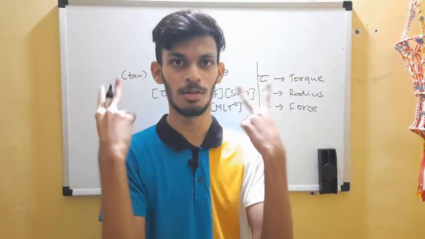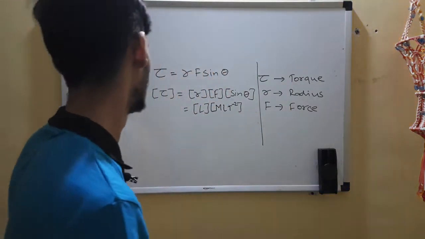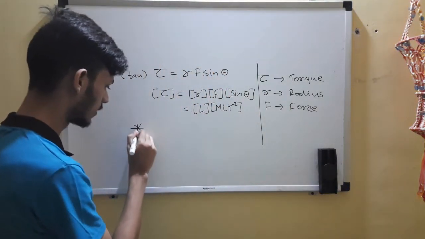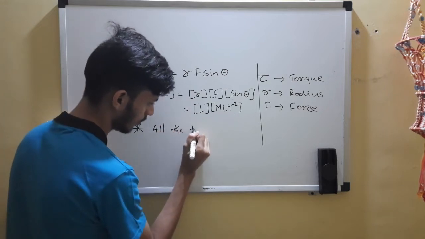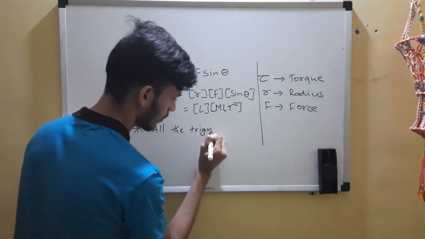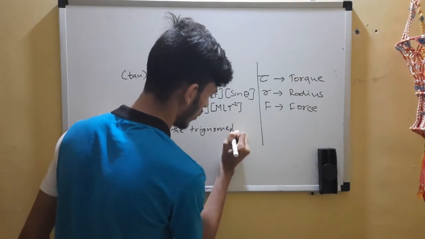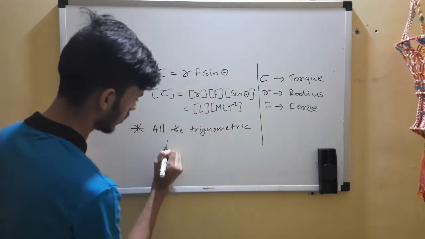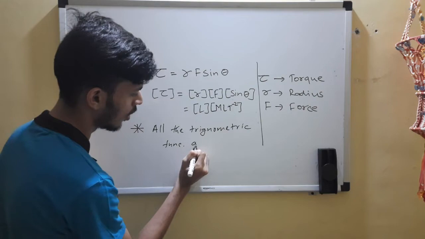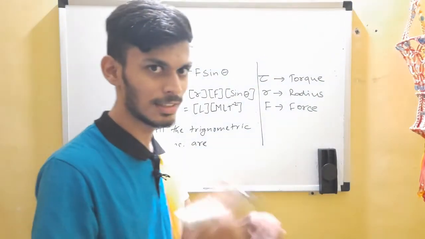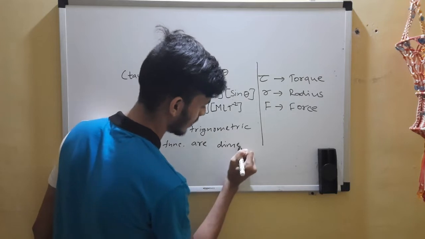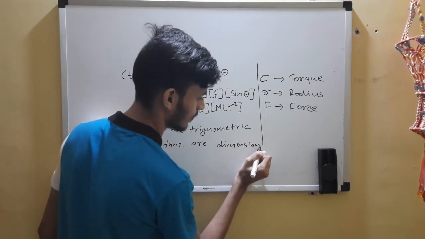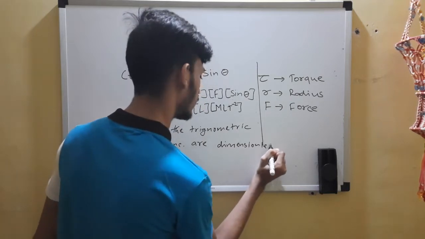So here comes the golden statement 2 for the day. It says all the trigonometric functions, can you guess? Okay, let me complete. All the trigonometric functions are dimensionless.